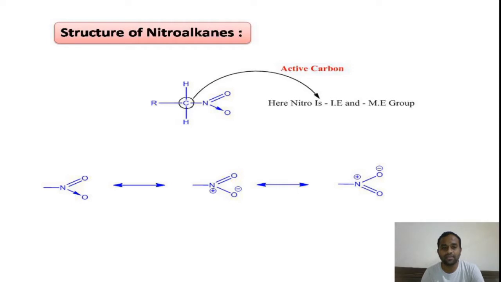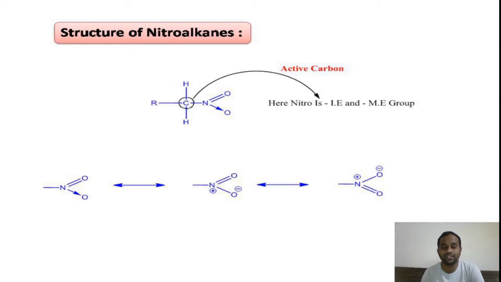At the same time, this nitro group is a withdrawing group because it is having a double bond in it, so it involves in minus mesomeric effect as well as minus inductive effect. That means here the nitro group is a minus I effect as well as minus M effect group having positive charge on the nitrogen atom. Therefore, it is a powerful withdrawing group by which the adjacent carbon will become more reactive.